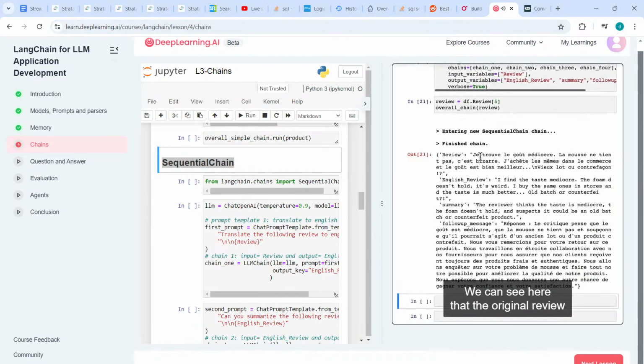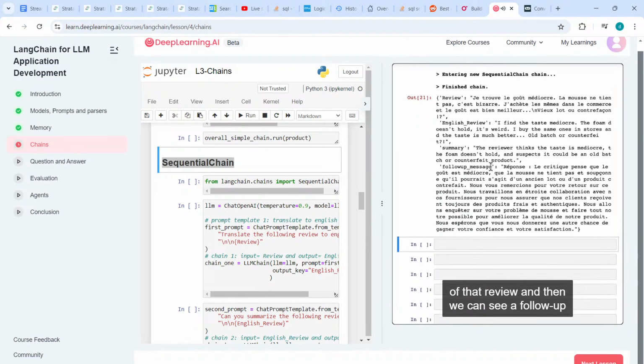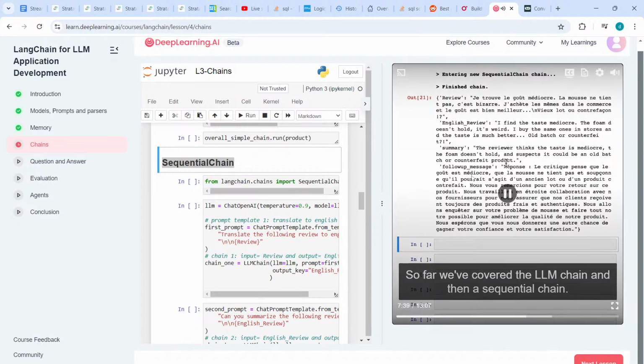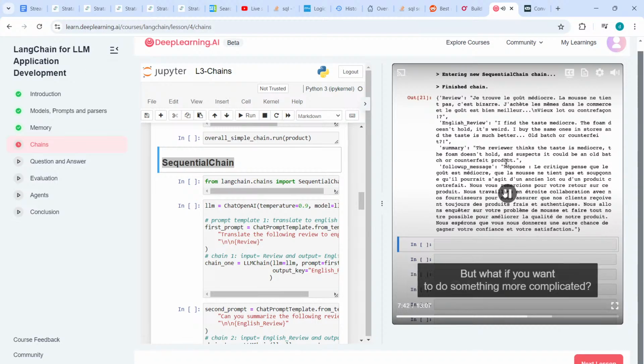We can see here that the original review looks like it was in French. We can see the English review as a translation. We can see a summary of that review, and then we can see a follow-up message in the original language of French. You should pause the video here and try putting in different inputs. So far, we've covered the LLM chain and then a sequential chain.